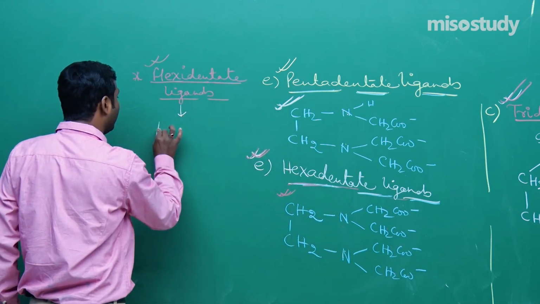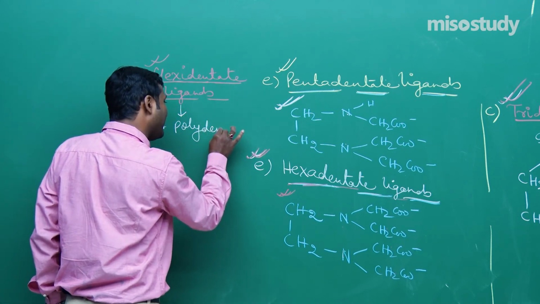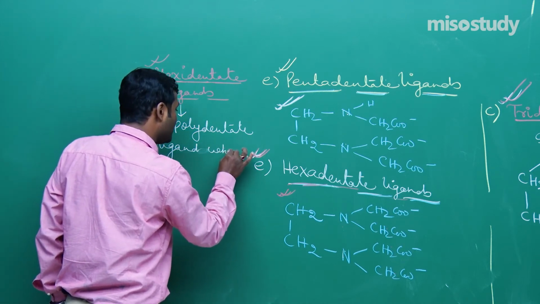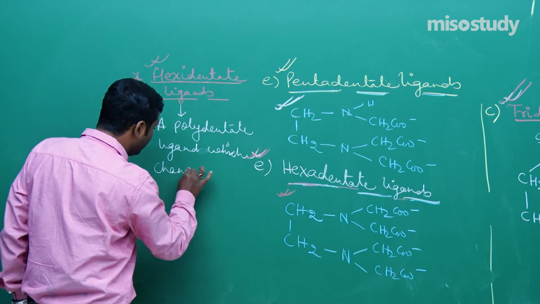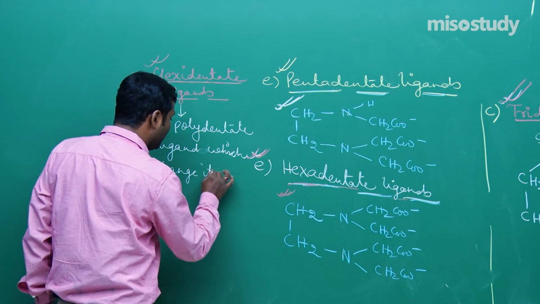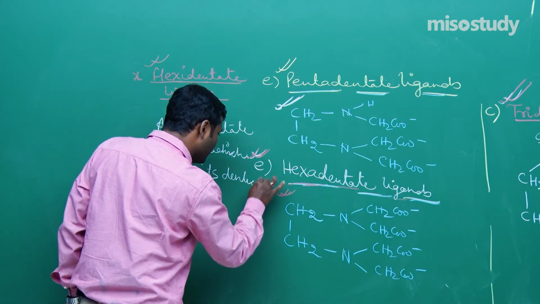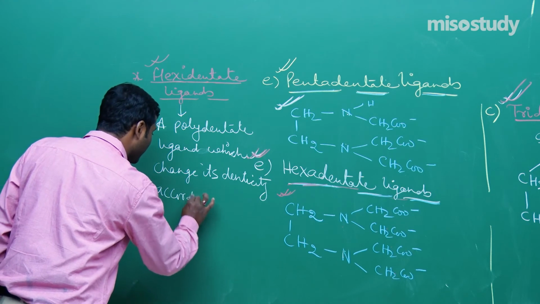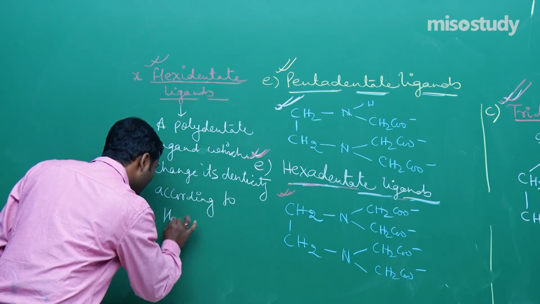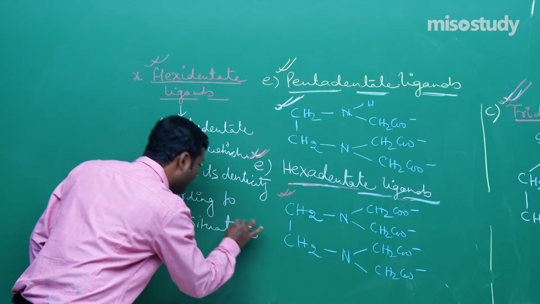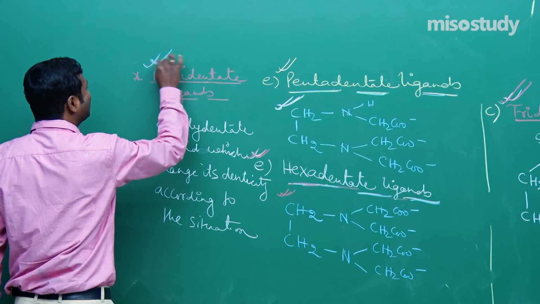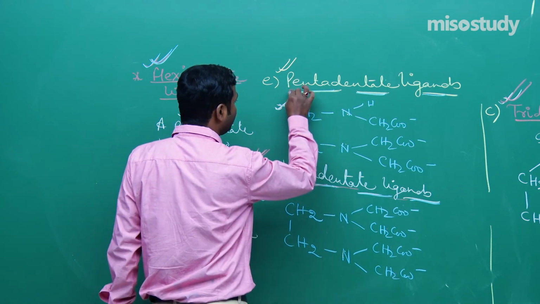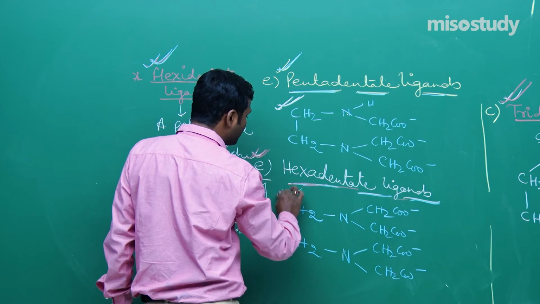A polydentate ligand which changes its denticity according to the situation is known as a flexidentate ligand, and this is called flexidentate character. Generally it is observed in the case of EDTA, in the case of pentadentate and hexadentate ligands.